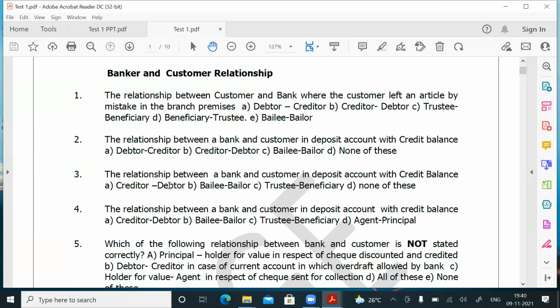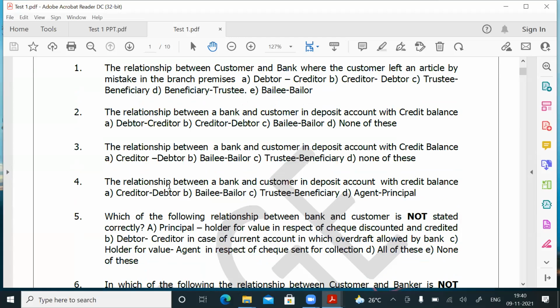Question number 5. Which of the following relationships between the bank and customer is not stated correctly? So you have to find out which is a wrong answer out of the options given below. Which relationship between the bank and the customer, first bank, next is the customer, is not stated correctly. Principal, holder for value in respect of check discounted and credited. See, in respect of check discounted and credited, you know, bank is called the holder for value and the customer is called the principal.